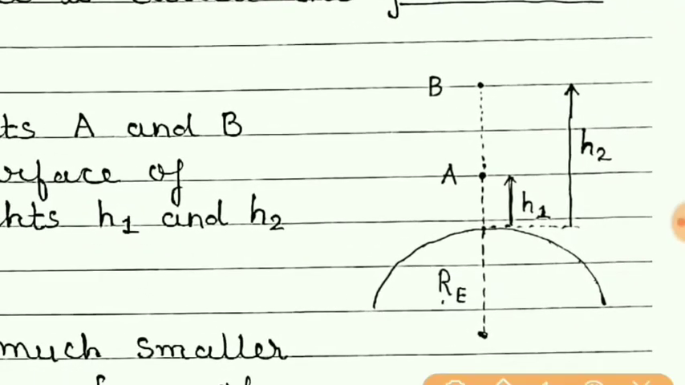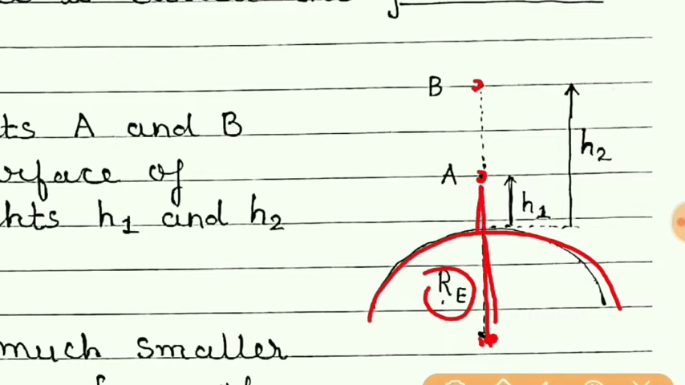Here in the figure you can see this is Earth, this is the center of the Earth. So from the center to the surface, this distance is the radius of the Earth. Now we have selected 2 points, points A and B. From the surface of the Earth, point A is at height h1 and point B is at height h2.